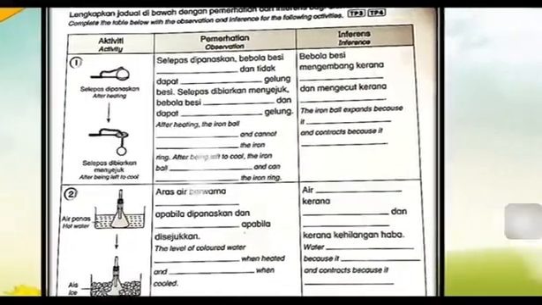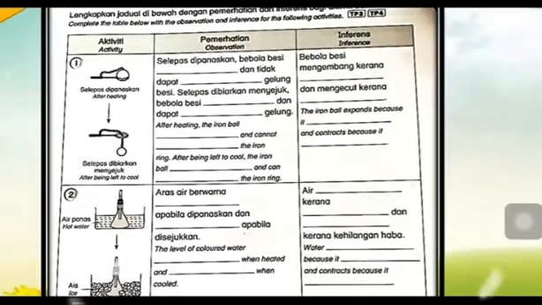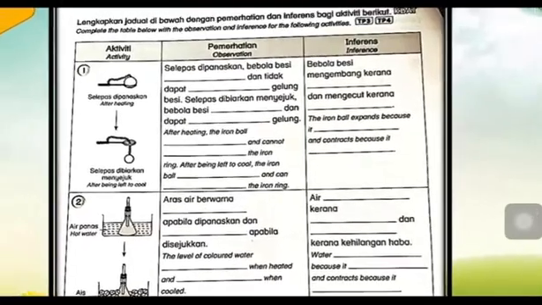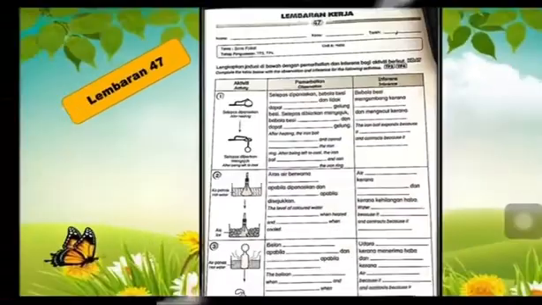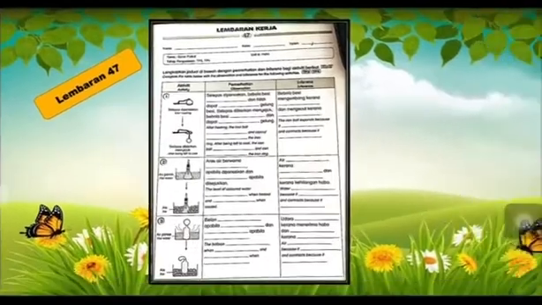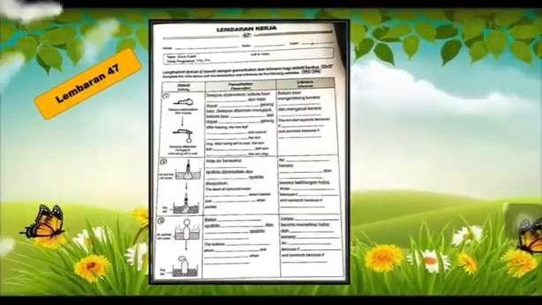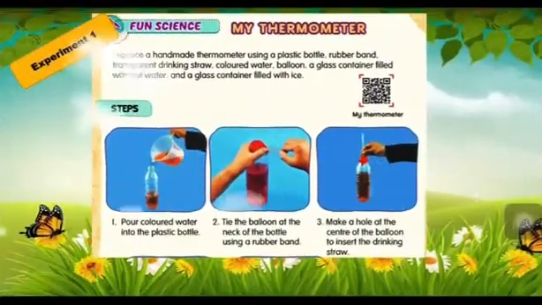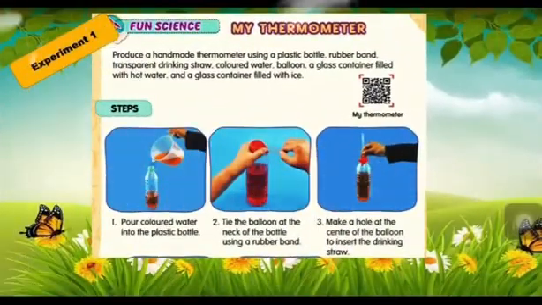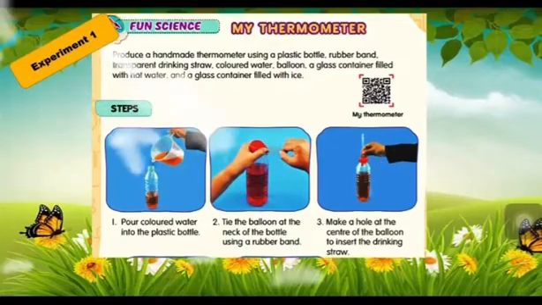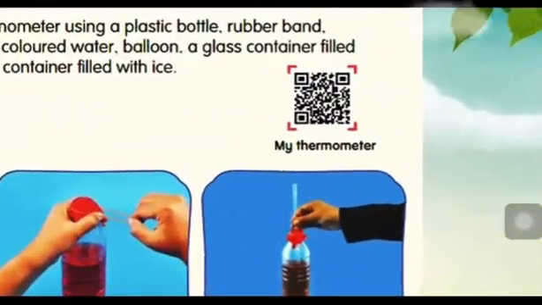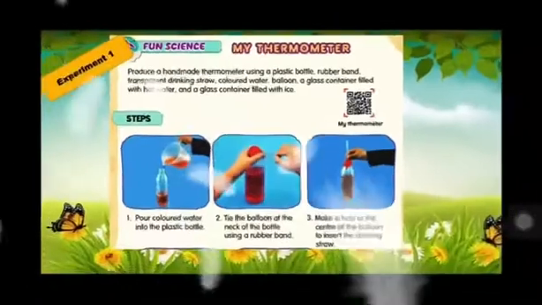Here, the iron ball expands because it gains heat and contracts because it loses heat. Inference. So for the observation, you write by your own. This one is your first activity. Second one, you have to do an experiment. Do this experiment in your house. For this experiment, you can scan the QR code here.